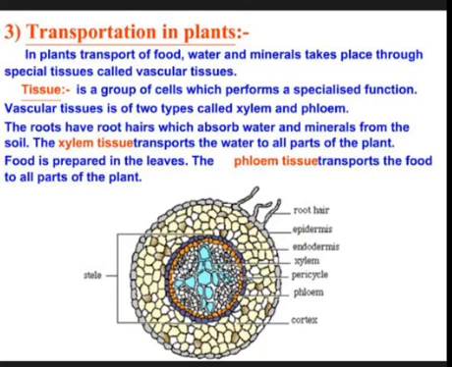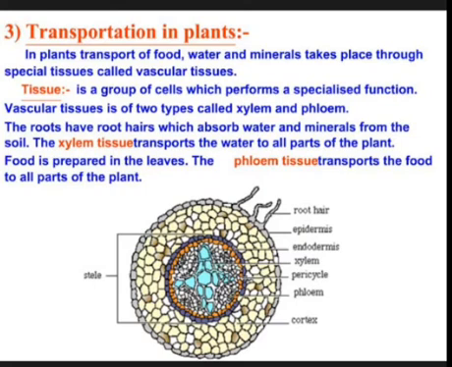Transportation in plants. In plants, transport of food, water and minerals takes place through special tissues called vascular tissues. Tissue is a group of cells which perform a specialized function. Vascular tissue is of two types called xylem and phloem. The roots have root hairs which absorb water and minerals from the soil.